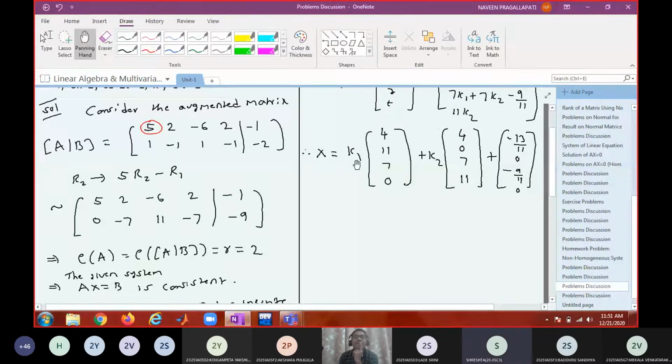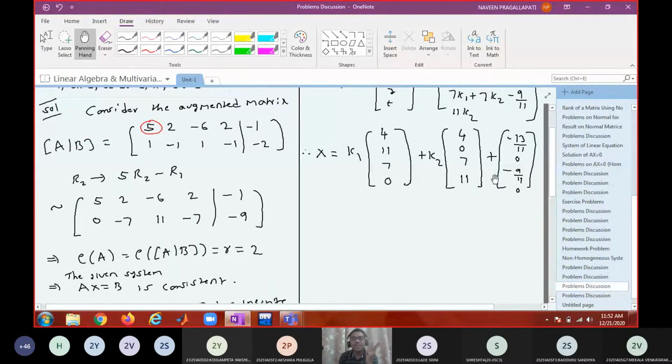4, 11. If I give k1 and k2 equal to 0, you will get this vector. See, solutions are obtained by giving different values to k1 and k2. You follow? So if I give k1 and k2 equal to 0, you will get one solution. That is the first independent solution. I'm asking you similarly, how can you get the remaining two independent solutions? K1 equals 0, k1 equals 1. K1 equal to 1 and k2 equal to 0. Then add these two. You will get the second independent solution. What is the third one?